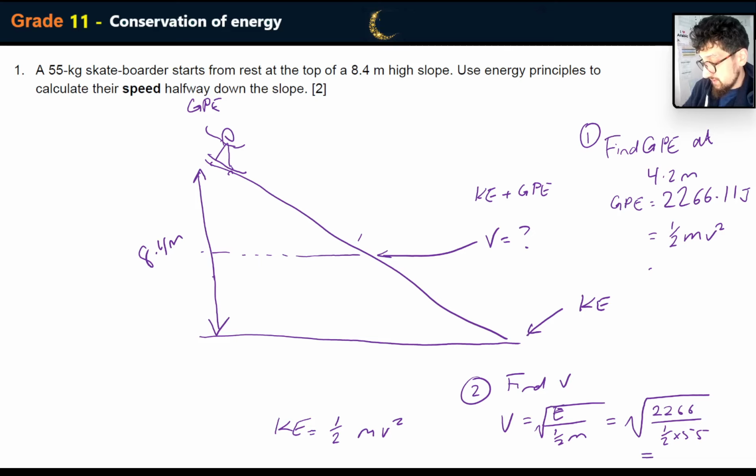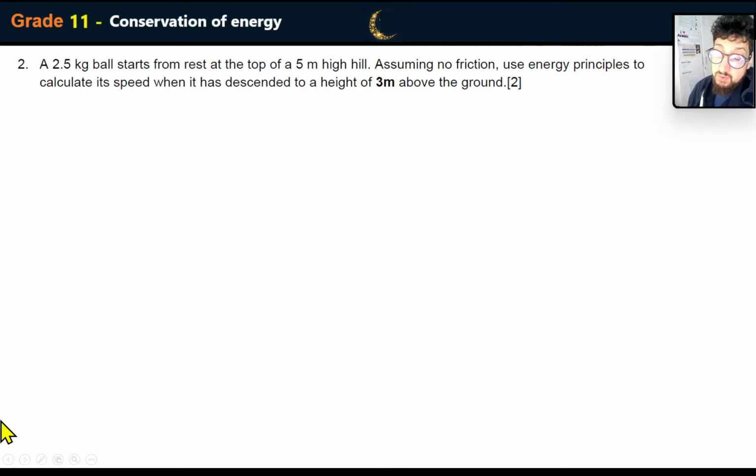And the square root of that, so it's going to be 9.1 meters per second. Right, moving on. A 2.5 kilogram ball starts from rest at the top of a 5 meter high hill, assuming no friction. Okay, this time it's 3 meters, sorry, 5 meters high.